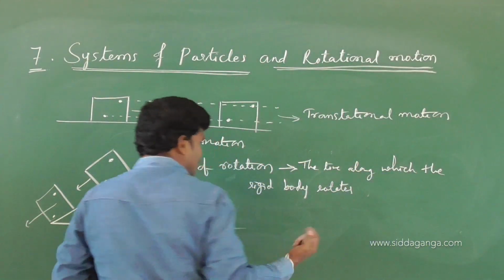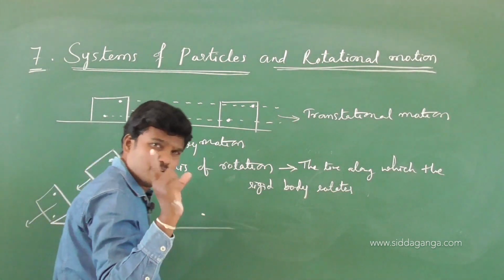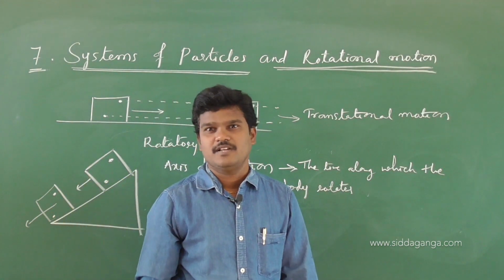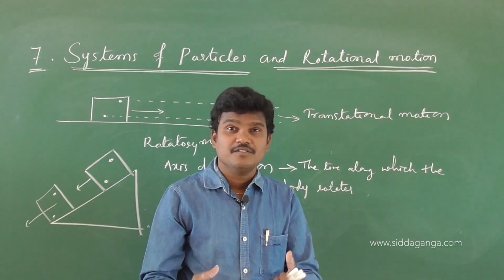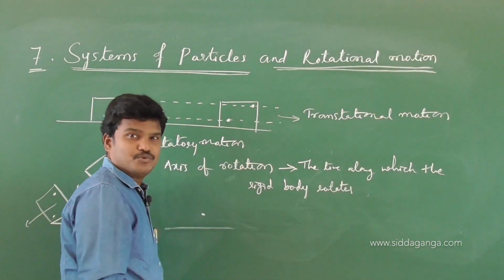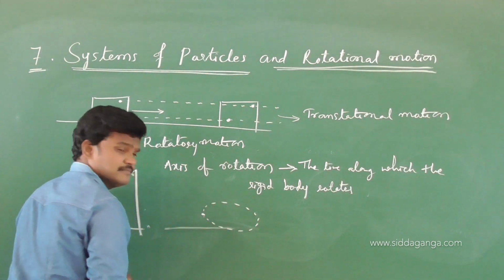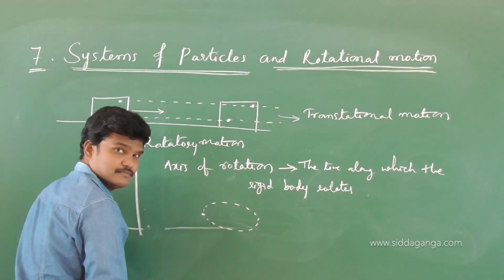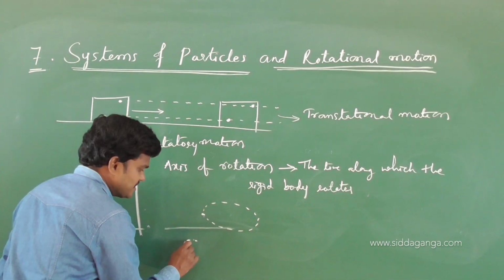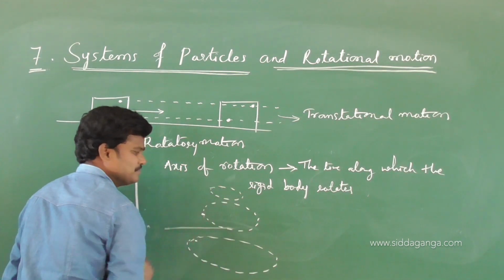Let us take some group of particles. If I consider one particle, definitely that particle has a circular motion. If we consider a group of particles, then the group of particles will have rotational motion. Let us suppose this particle is rotating about this axis. Of course, this particle has circular motion, and let me consider one more particle here, and one more particle here.